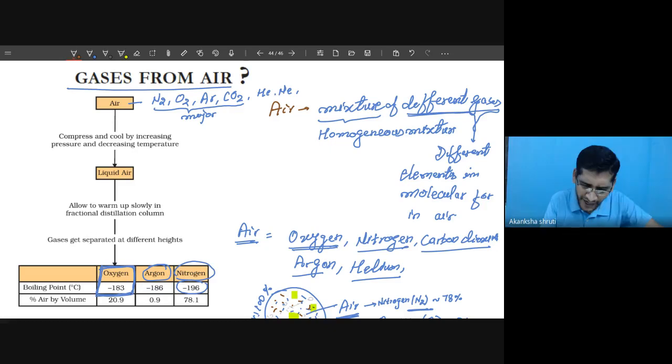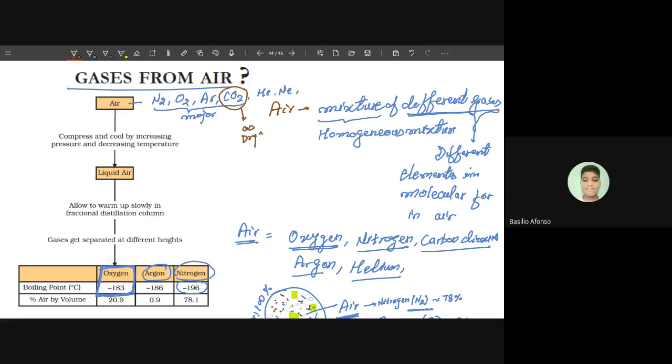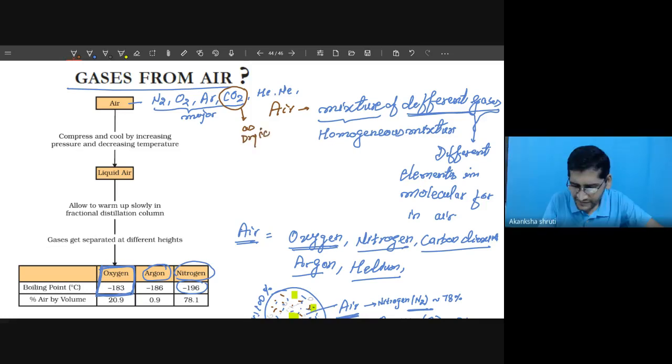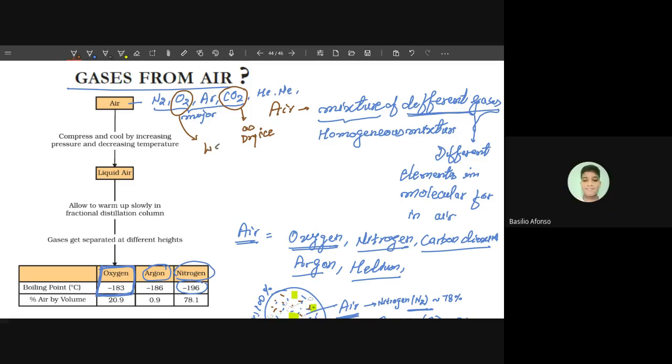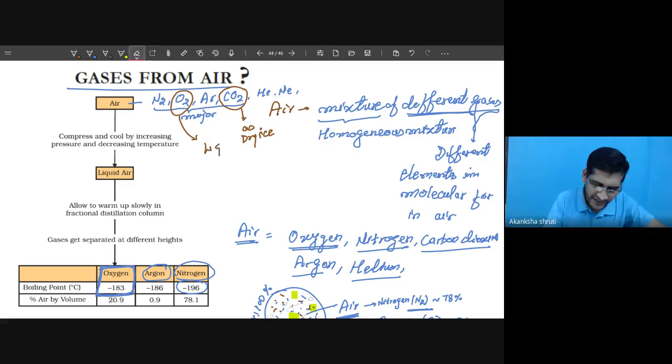Student, we have to keep in mind this carbon dioxide is obtained as dry ice. Dry ice. Yes. And oxygen, how is this obtained? Liquid. Yes, this is the liquid oxygen that we are going to obtain.